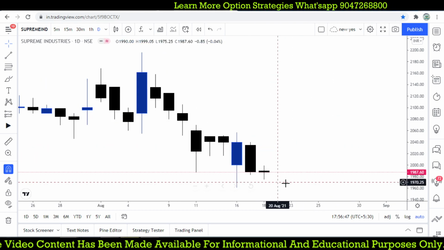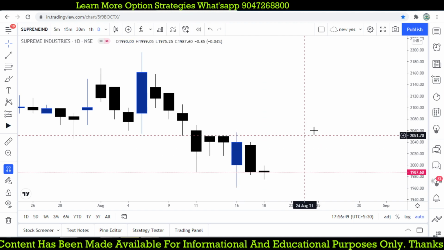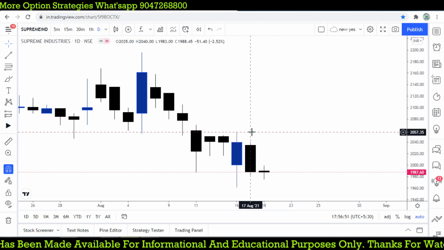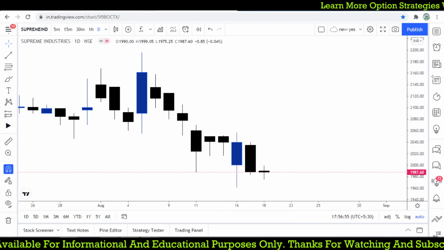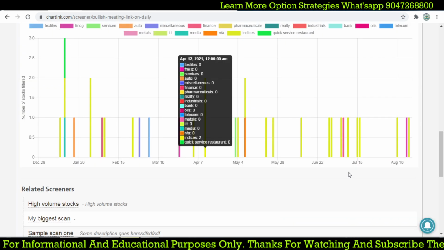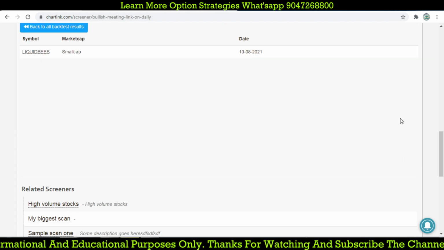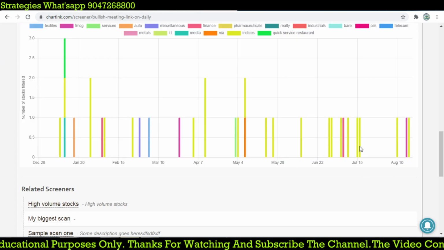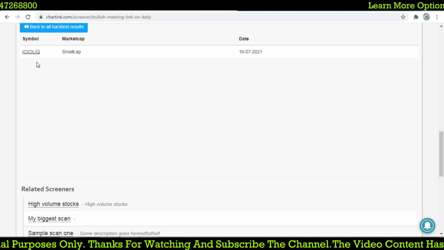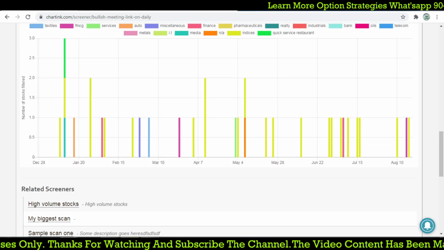This looks like a great bullish meeting line, and the stock breaks above that level, so we can go long, but it is not giving you such an opportunity. Are there any other stocks? On 10th August we got Liquid Piece, that is not a good one, and previously July, okay, this one is not giving you such a great opportunity.